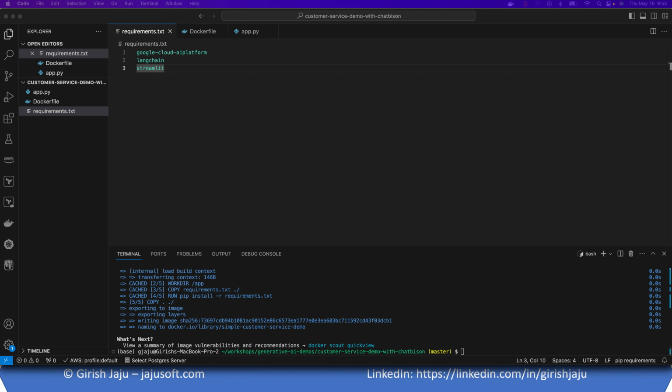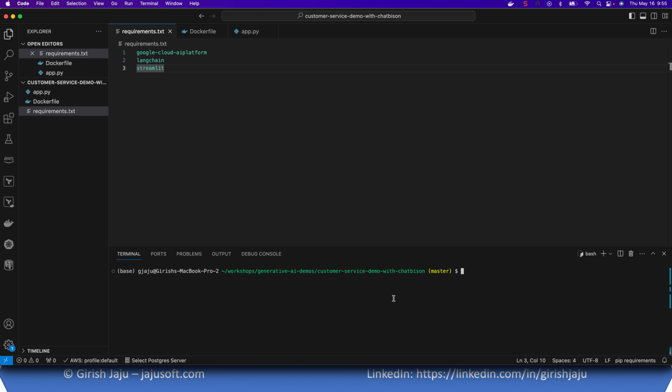Now let's just run it real quick, and then we can move on with the rest of the coding. To run it, you can just say docker run, and as I said, I'll be mounting my credential files here. So I'm copying it from a location where I have saved it.